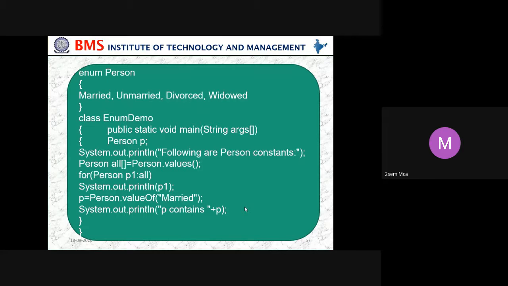So what is this person all? It is a method. We want all the values which are there in the person: married, unmarried, divorced, and widow. So for person P dot all, System.out.println. Then P equals Person.valueOf(married). So in that complete set, we want only one, that is married.